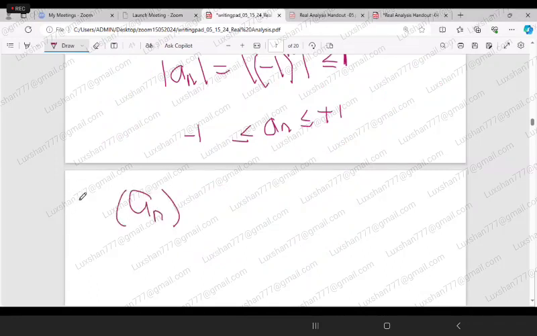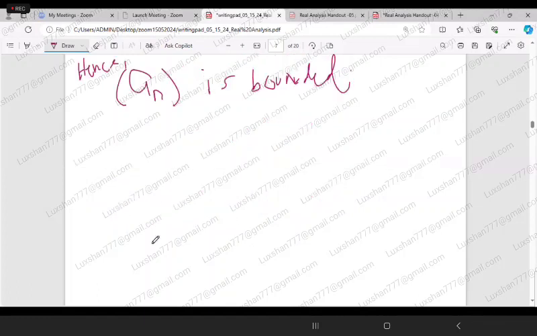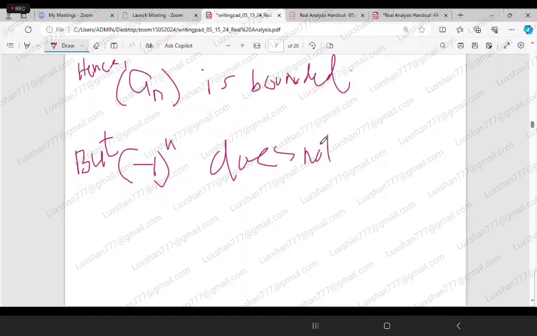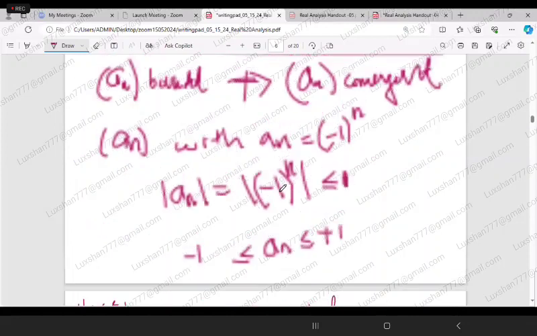Hence an is bounded. But we have already seen that the sequence minus 1 to the power n does not converge, because it oscillates between plus 1 and minus 1. So this is one of the counterexamples.